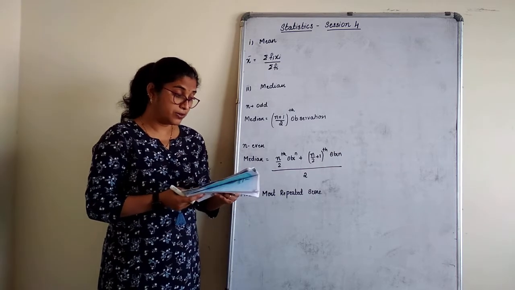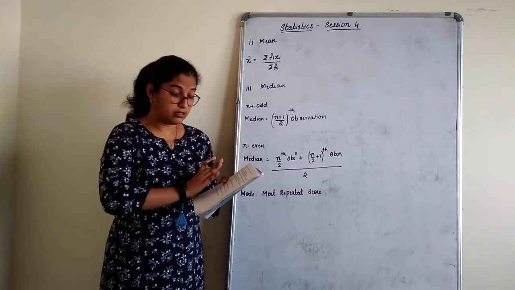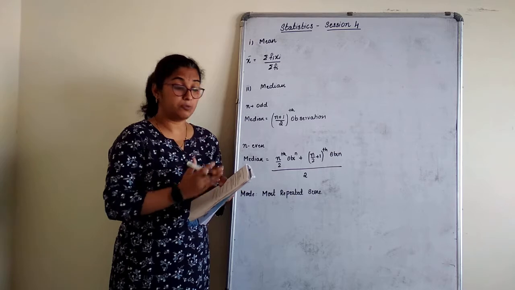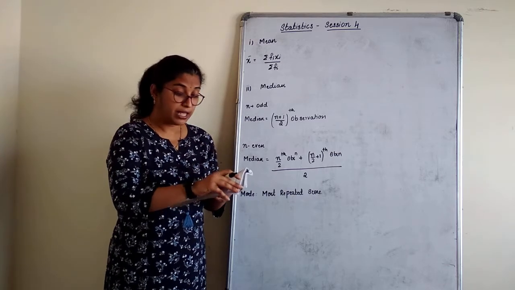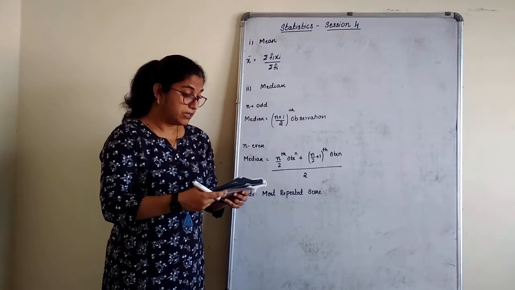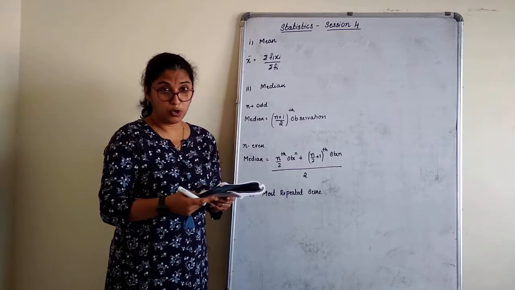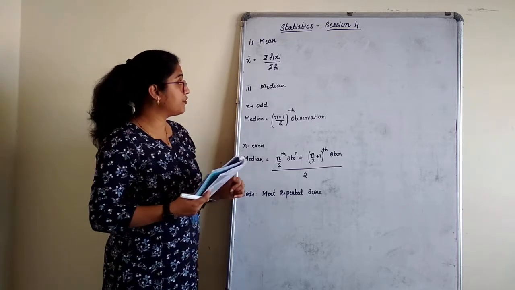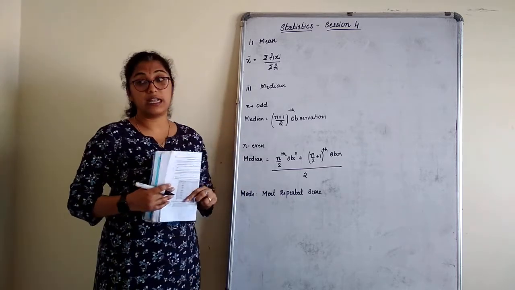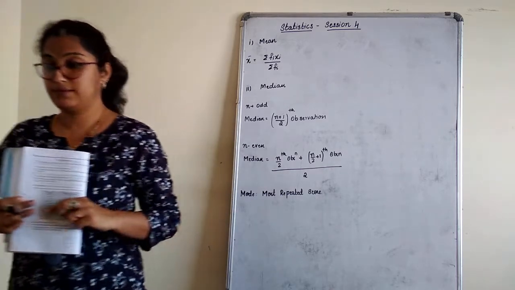Definition wise, children, you can go to your chapter statistics, last page, summary what they have given. They have given you about mean, median and mode part, which you can write from that, and let's just understand about the formula.